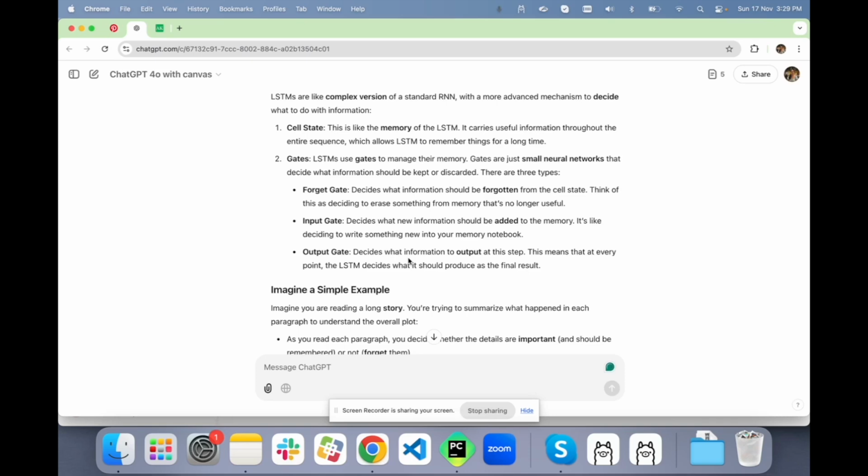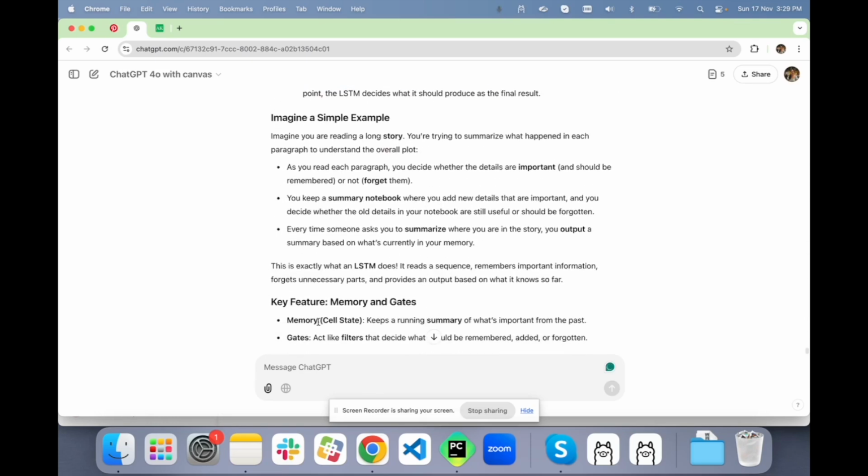Next, we have three gates: forget gate, input gate, and output gate. The forget gate decides what information to delete from the cell state. The input gate is used to decide what information should be added to the cell state. What information should be deleted from the cell state? The forget gate. What information should be added is the input gate, and what information to output at this step is called the output gate.